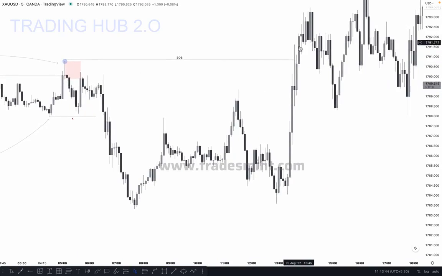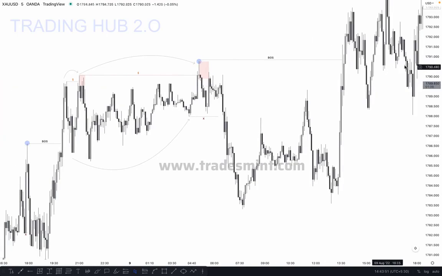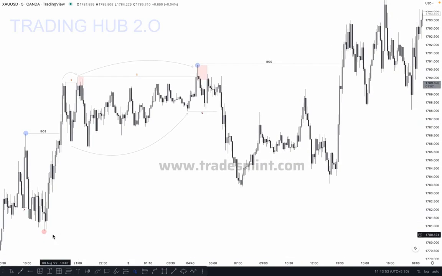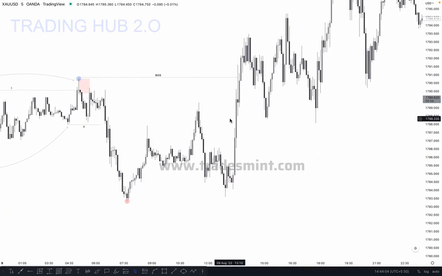Then what happened here? The next third candle closed above it, which means the market confirmed the break of structure. So this is our break of structure here, and where is our lowest low? It is here. Okay, so this is our higher low. The market pushed higher, broke the structure and pushed downside. After the break of structure, where is our inducement? You can see in this case there is no internal low. We can mark an actual internal low, but technically this is our internal low,